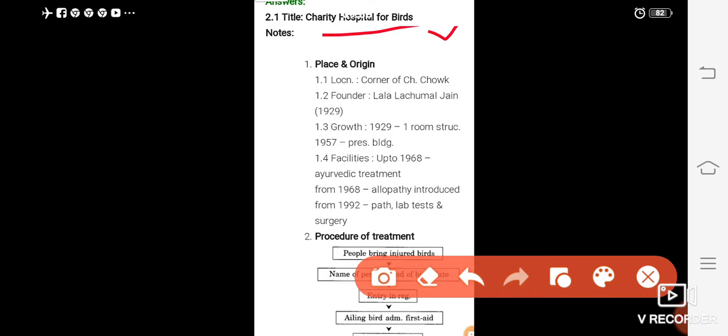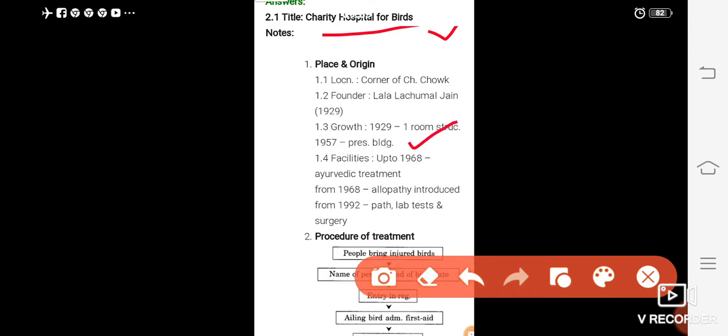Location: corner of Chandni Chowk. The Charity Hospital for Birds is situated at the corner of Chandni Chowk. Its founder was Lala Lachumal Jain, and the hospital was founded in the year 1929. Growth was slow. In 1929, it started with a one-room structure. In 1957, the present building was set up.